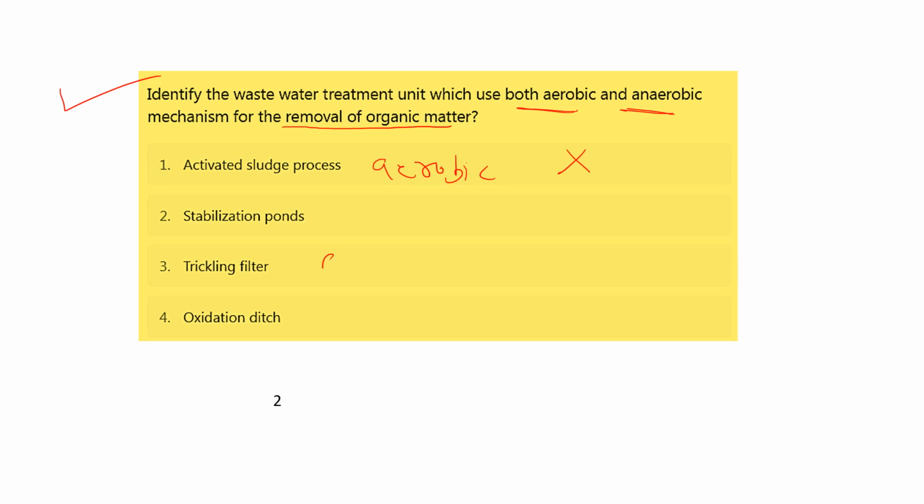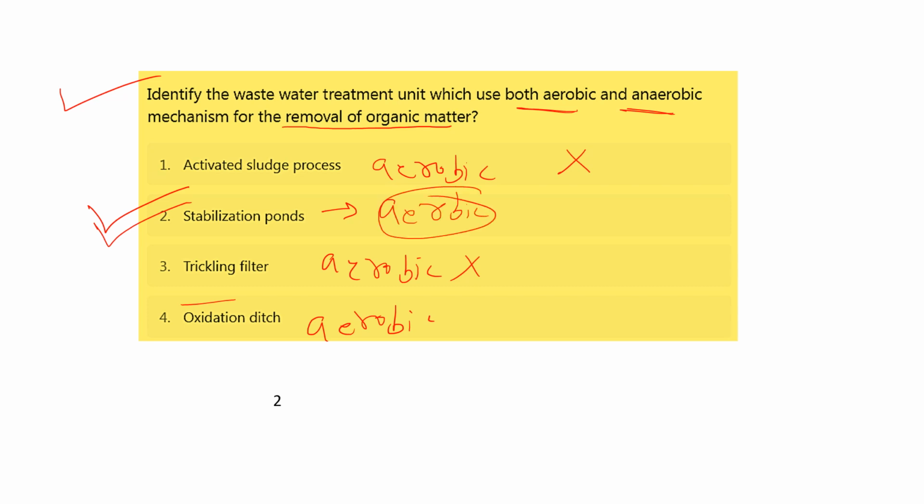Then after trickling filter is also aerobic process, so also wrong answer. Oxidation ditch, these are also aerobic process. So the right answer is the stabilization pond. The stabilization pond uses both aerobic and anaerobic mechanism for the decomposition of the organic matter. So right answer is the stabilization pond.